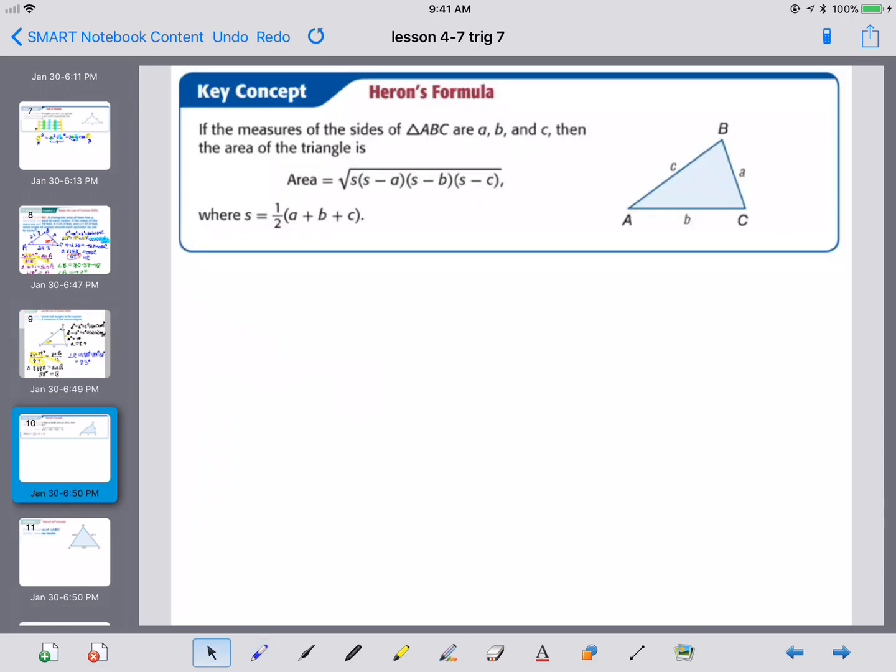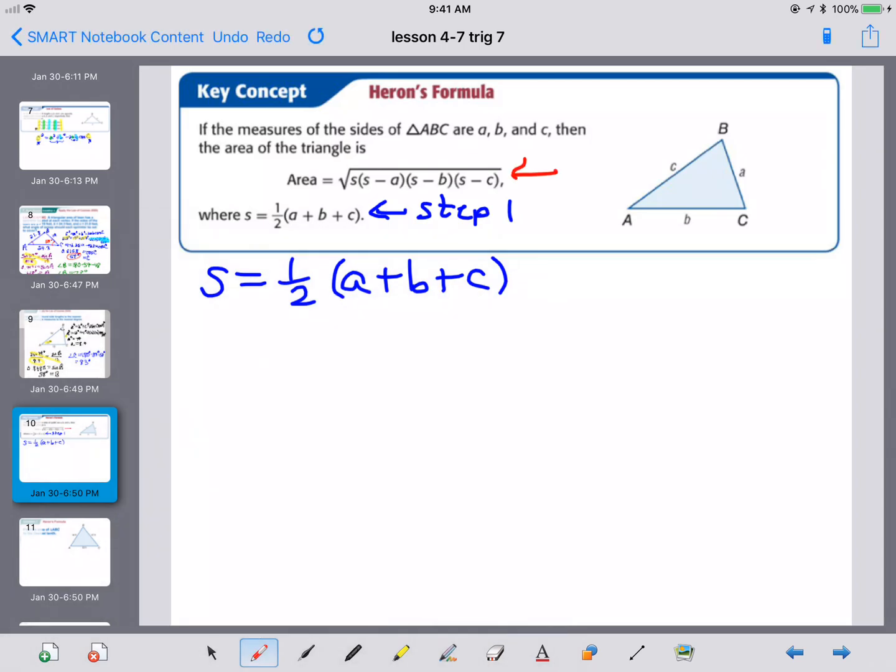The last thing I want to talk about in this lesson is Heron's formula. Heron's formula is a really cool way for us to find the area of a triangle if you know the three sides. You don't have to know a base and a height. So you just know all three sides of the triangle. So you might not have ever seen this before. Step one is we are going to find this S value, which I'll write it down here a little bigger. It's 1/2 the sum of all the sides. That's your first step.